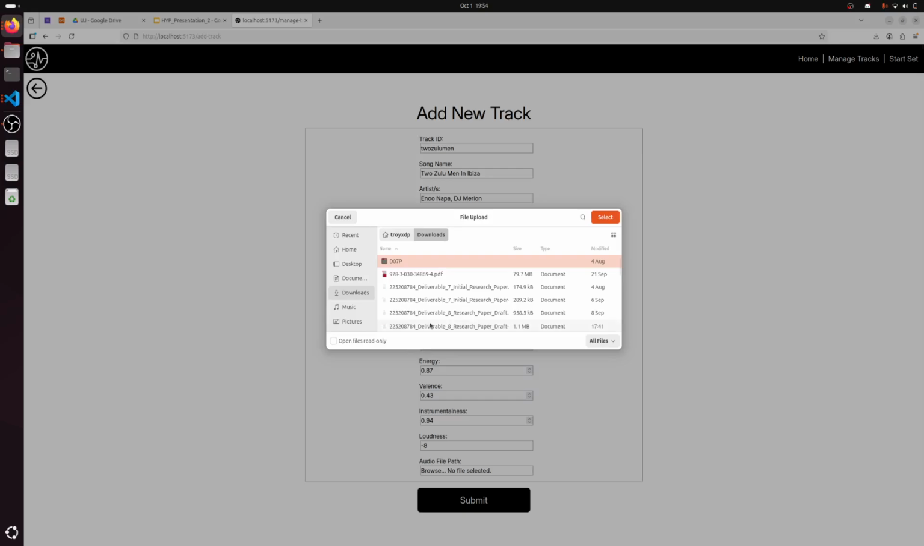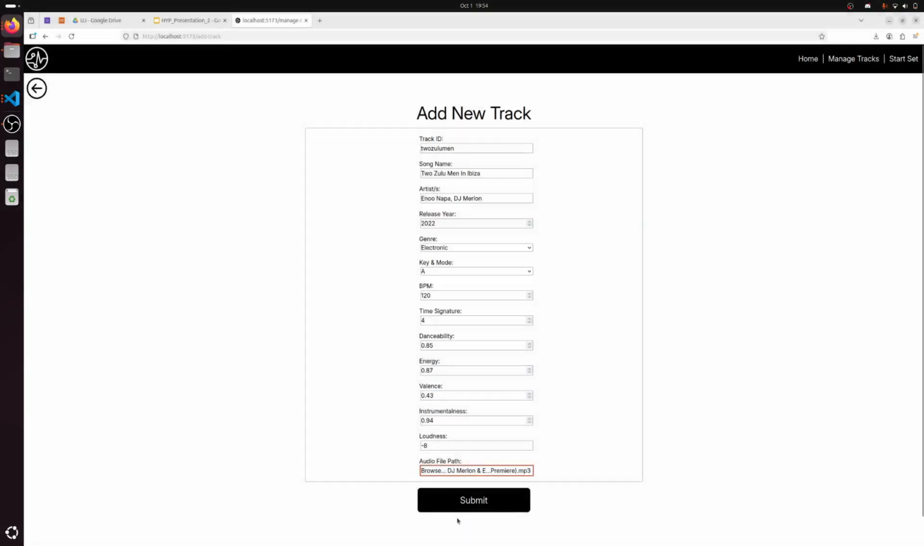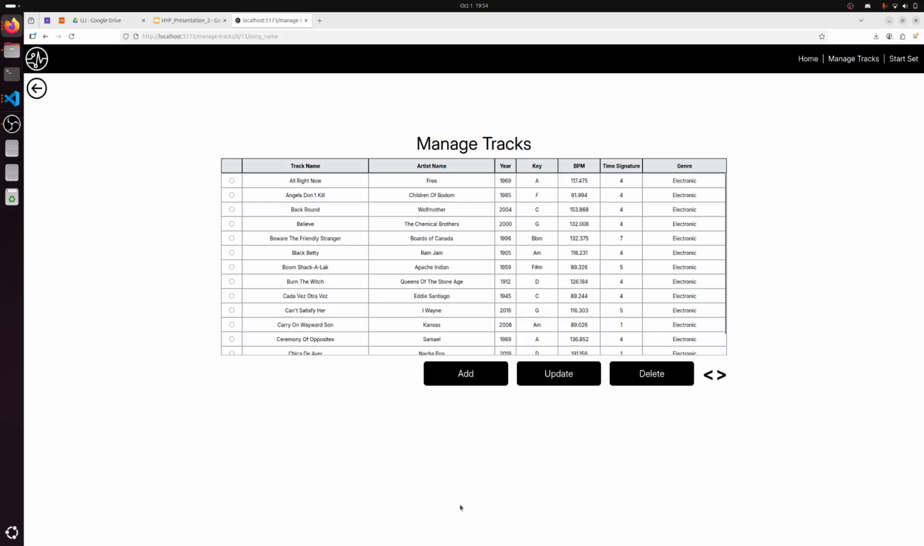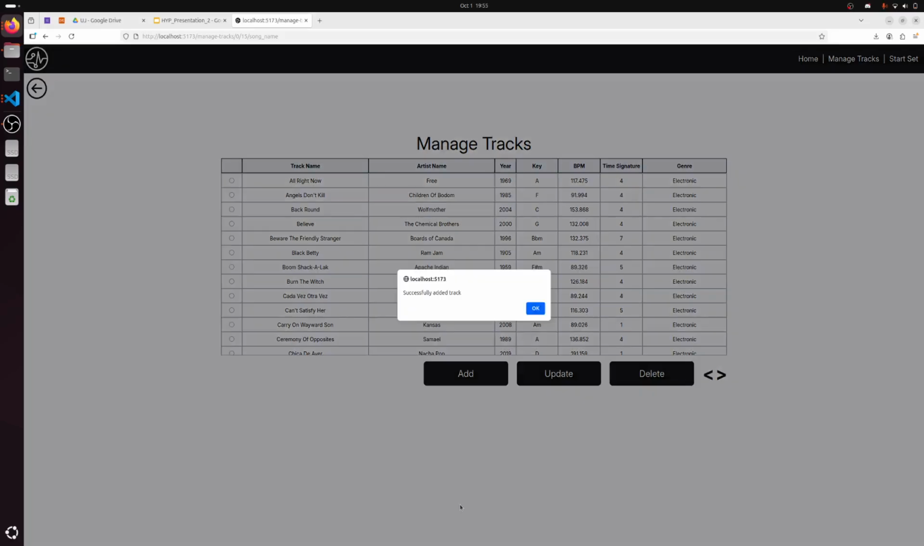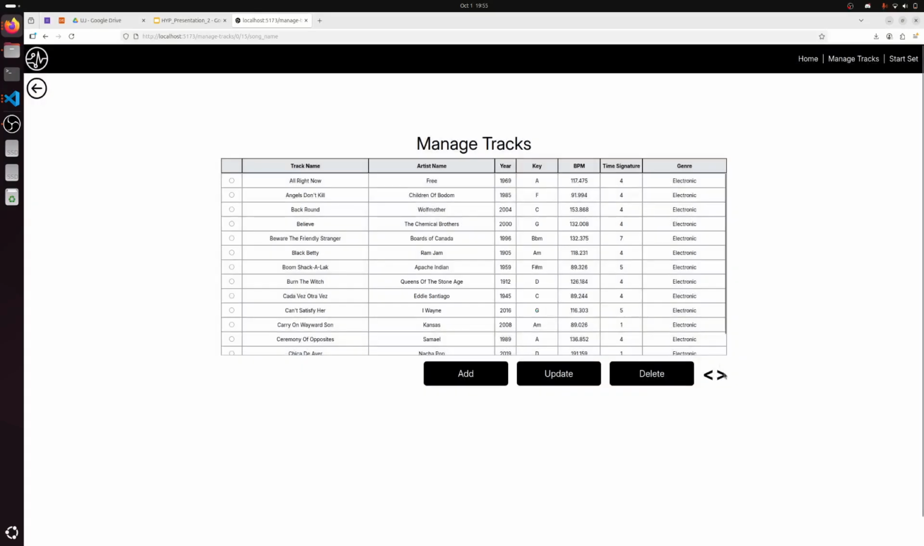So over here, we upload the actual audio file of the song so that it can extract the chroma values from it. Then we upload it. It'll take a couple of seconds because it takes a while to extract all those chroma values. And the track has been successfully added.